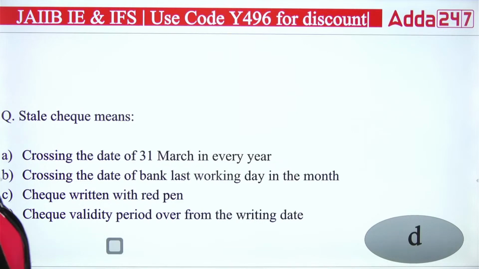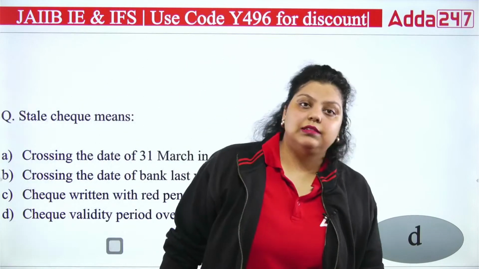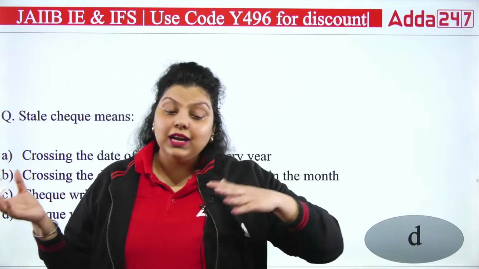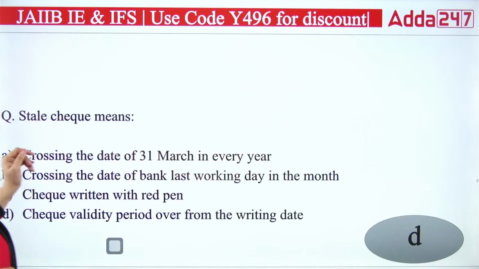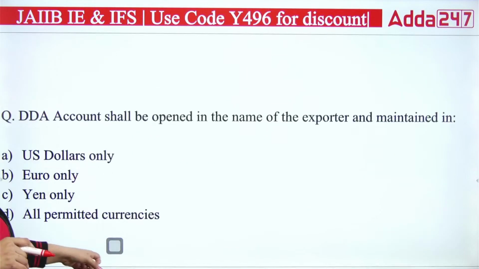So do remember, there are multiple types of checks we have. A stale check means the invalid check. And why did this check become invalid? Because the validity of the check is expired. Next question.